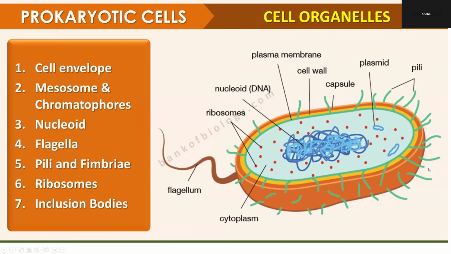Comma shaped, which is vibrio. Vibrio, but something similar to this, Vibgyor. Vibgyor is 7 colors, right? So vibrio. What's the last one? Spiral shaped, spirillum.